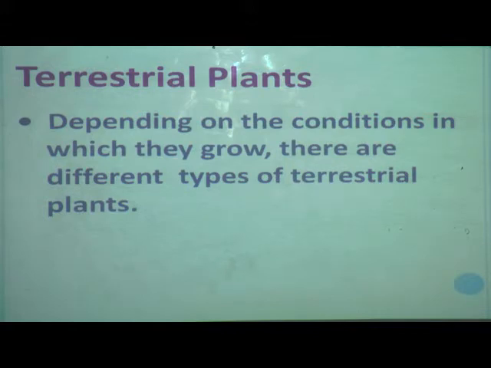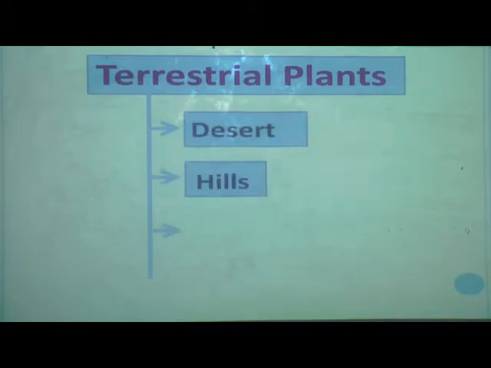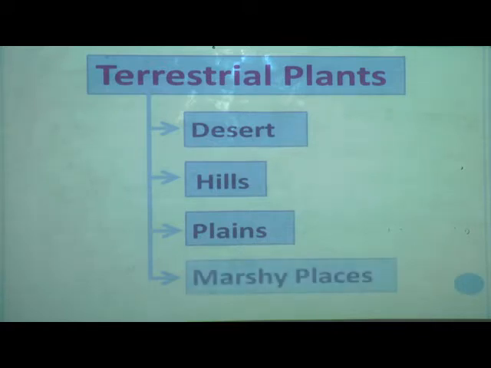Now we will see what the types of terrestrial plants are. Depending on the places where they grow, or the conditions in which they grow, there are 4 types of terrestrial plants. Those are plants in deserts, plants in hills, plants in plains and plants in marshy places. I am just recalling some points which we have already learned in the last episode.